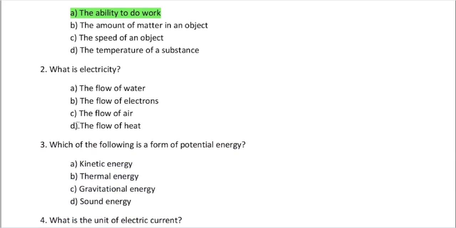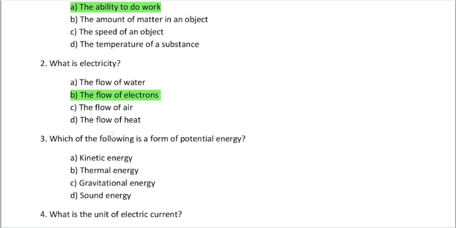Next question: what is electricity? We know electricity means flow of electrons or ions. It is the mobile charge carriers, right? There are two mobile charge carriers. We know that those are the electrons and ions. Electrons are present in the solid state. Ions are present in the aqueous or liquid states. So the answer is the flow of electrons, right?